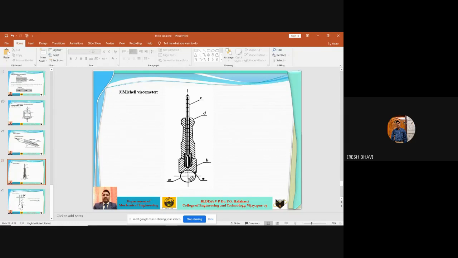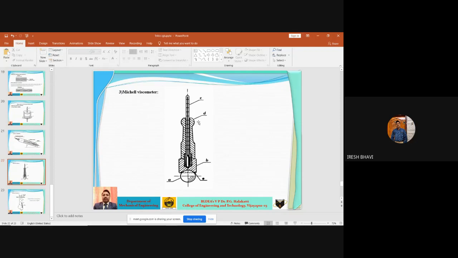In the spherical cup, there are 3 small projections, placed at a distance of 120 degrees apart. So 120 into 3 is 360. So in that round spherical cup, 3 ribs are there, placed 120 degrees apart. The clearance between this ball and this cup is approximately 0.01 mm, even less than 0.01 mm.